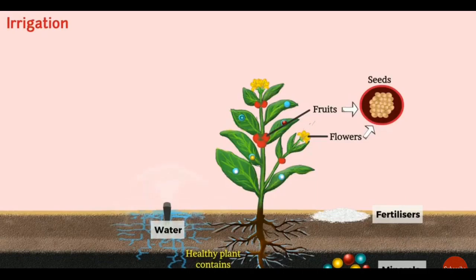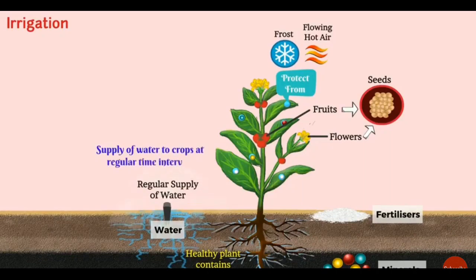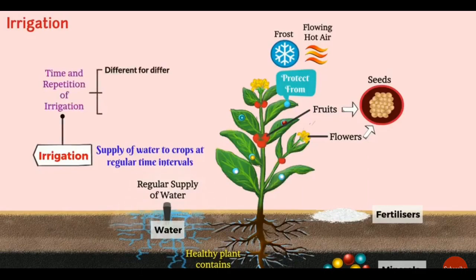Water helps the plant by protecting it from frost and hot flowing air. So, we require a regular supply of water to the plants. The supply of water to the crops at regular intervals is known as irrigation. However, the time and the repetition of irrigation is different for different crops, different soil types, and different seasons.